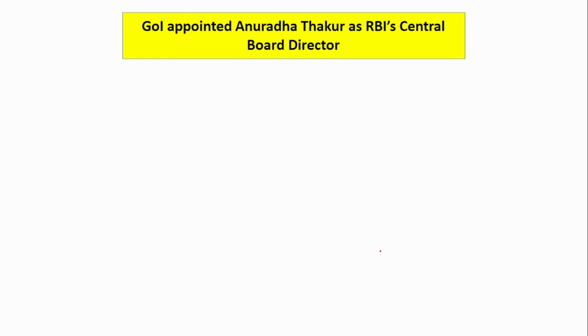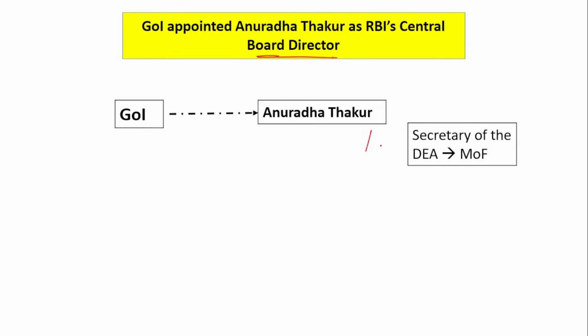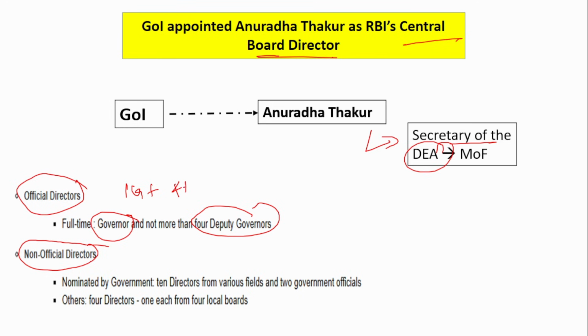Next is about an appointment. So the government of India has appointed Anuradha Thakur as the RBI Central Board of Directors. So if you see, the current position of Anuradha Thakur is Secretary of the Department of Economic Affairs. Let us see the structure of the Central Board of Directors. So if you see, the Central Board of Directors consists of official directors and non-official directors. Okay, so under official directors, it is the governor and the 4 deputy governors. So 1 governor and 4 deputy governors.